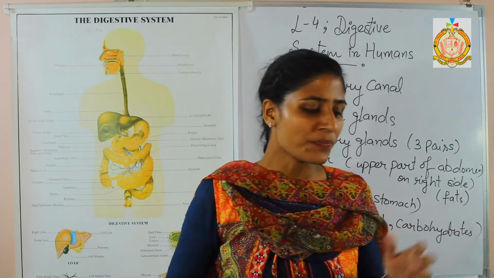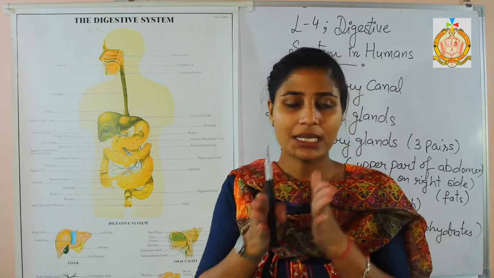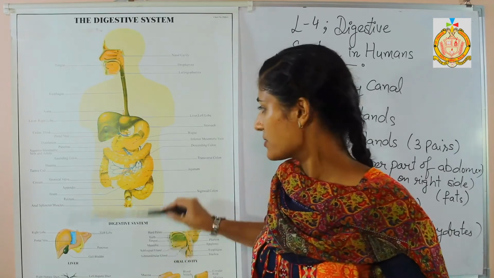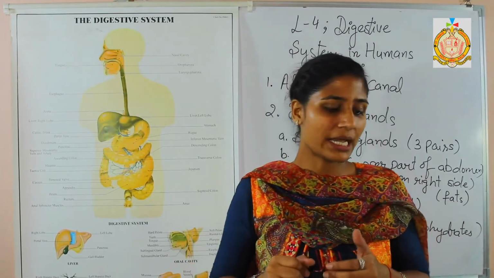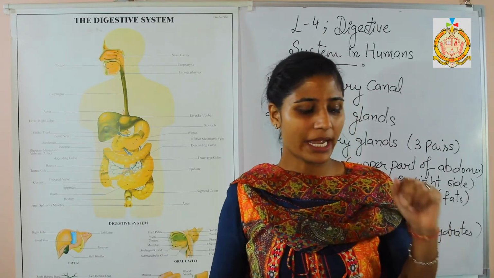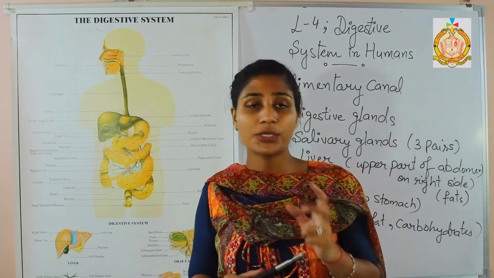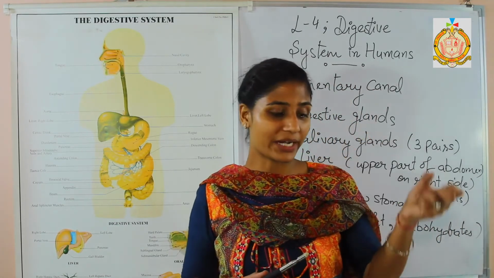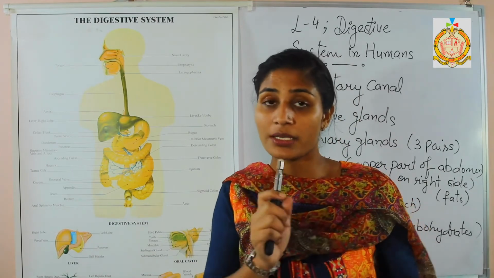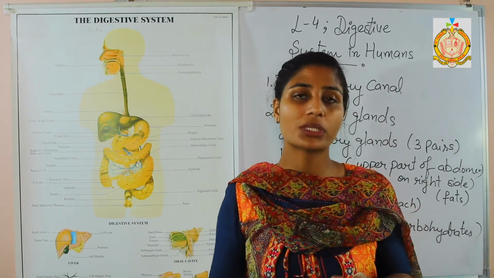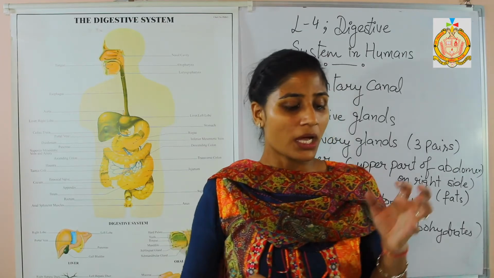Next one is the large intestine. The large intestine is shorter and wider. This is known as the large intestine. Now the large intestine has two main parts, the colon and the rectum. The colon is U-shaped, an inverted U-shape, and the rectum part is the small part that stores the undigested food. Now, what is the function of the rectum? To store the undigested food.